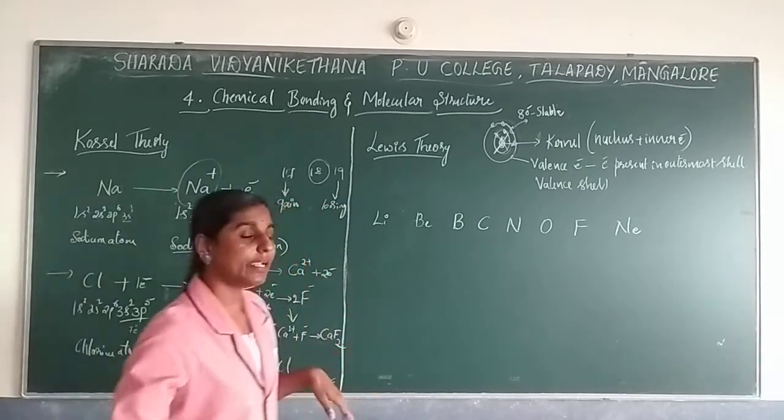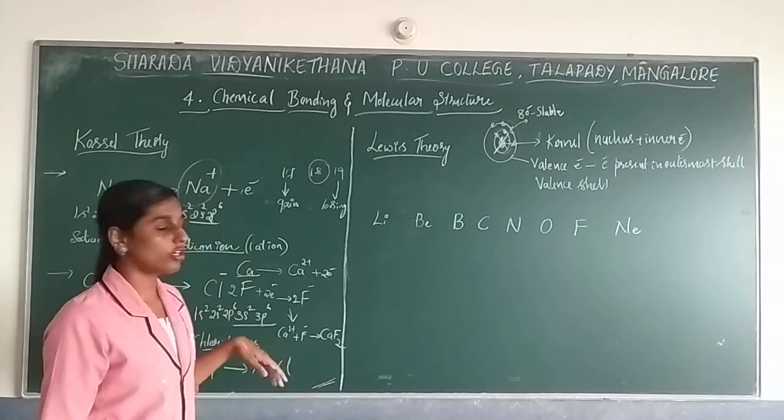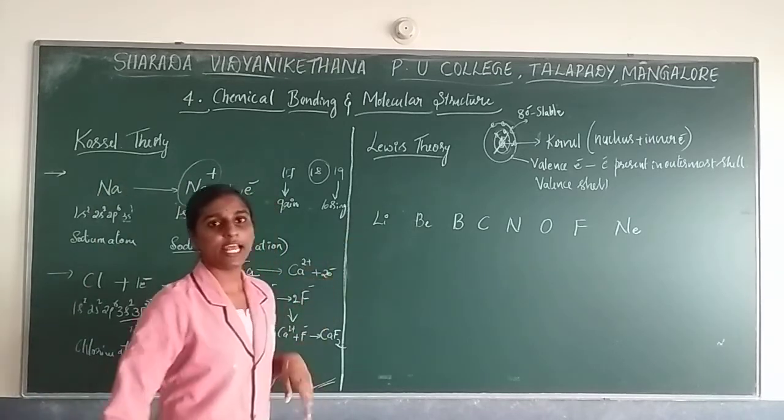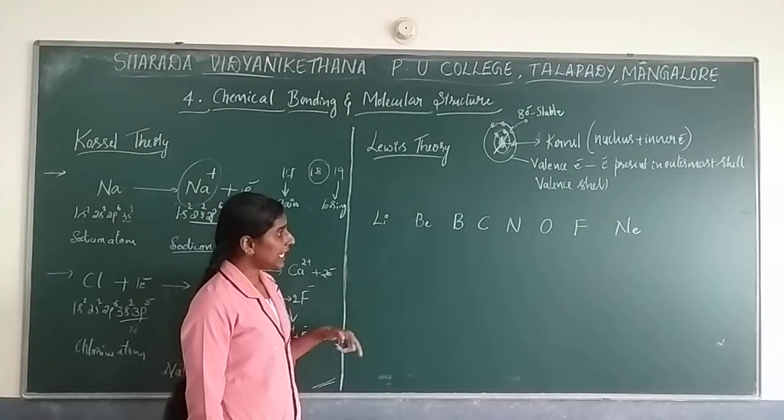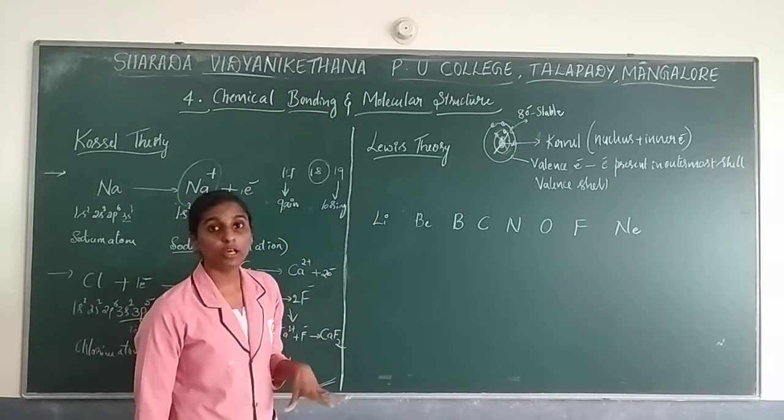Okay, so we can represent valence electrons by a dot. Okay, so the Lewis electrons. So we will see how we are going to represent that Lewis dot.